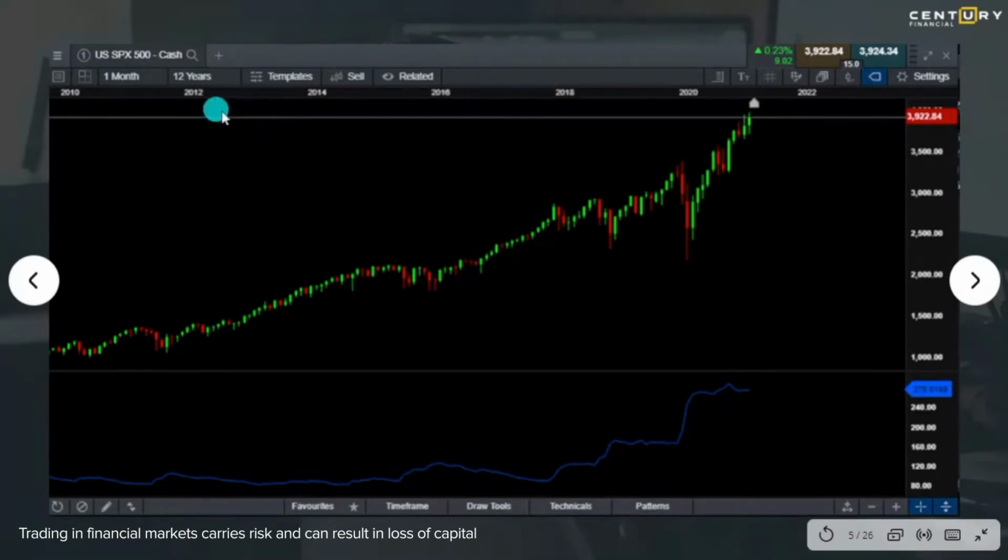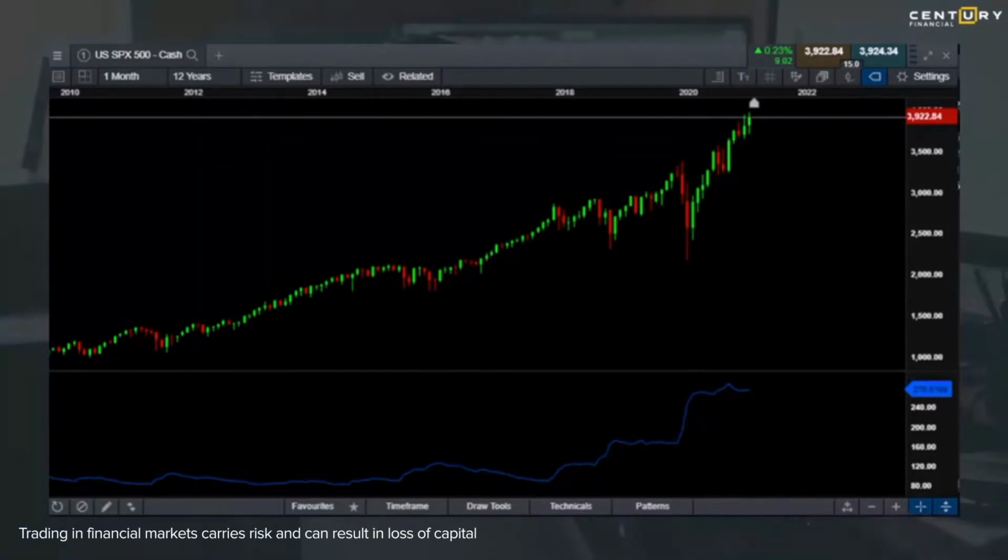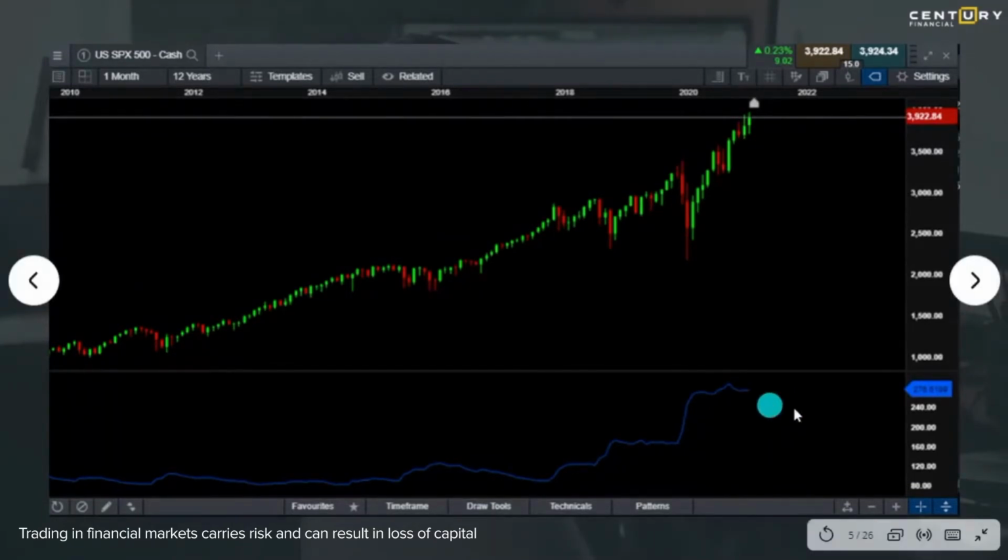Now on the S&P 500, at the bottom, the blue line you see is the ATR that I have implemented. Again, I will show you the same thing on a live chart, but this is just for demonstration purposes. You see the ATR blue line shows about $276 here. So what ATR is telling me is that on a monthly time frame, I can expect the S&P 500 to move about $275.